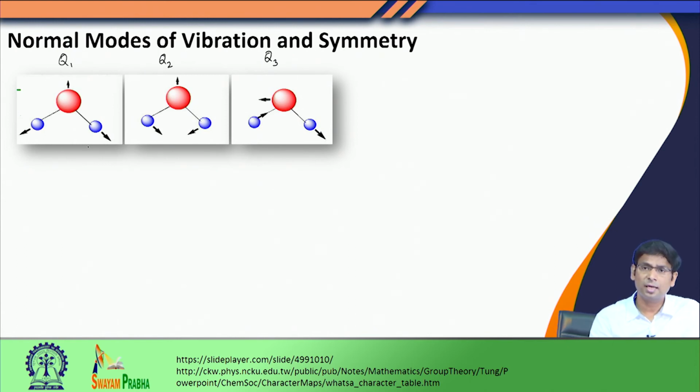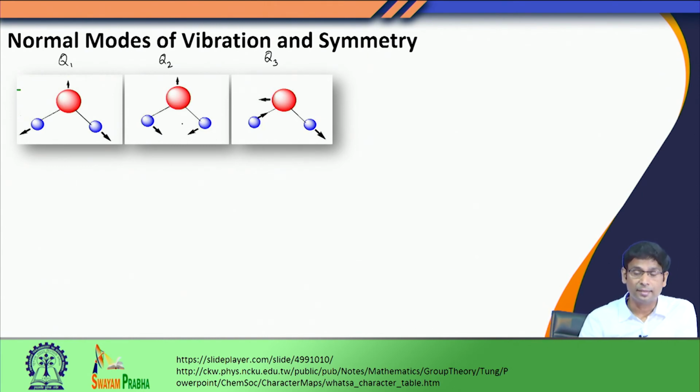You will see what the internal coordinates for a water molecule are. Of course, you have 2 bond distances and 1 bond angle. So, in this case you see the 2 OH bond distances are changing. Therefore, Q1 is a linear combination of 2 internal coordinates, that are the 2 bond distances. When you look at the second mode, what do you see? The 2 hydrogens come close to each other and the result of that will be a change in the bond angle. So, you see that the Q2 normal mode is predominantly defined by the internal coordinate of the bond angle.